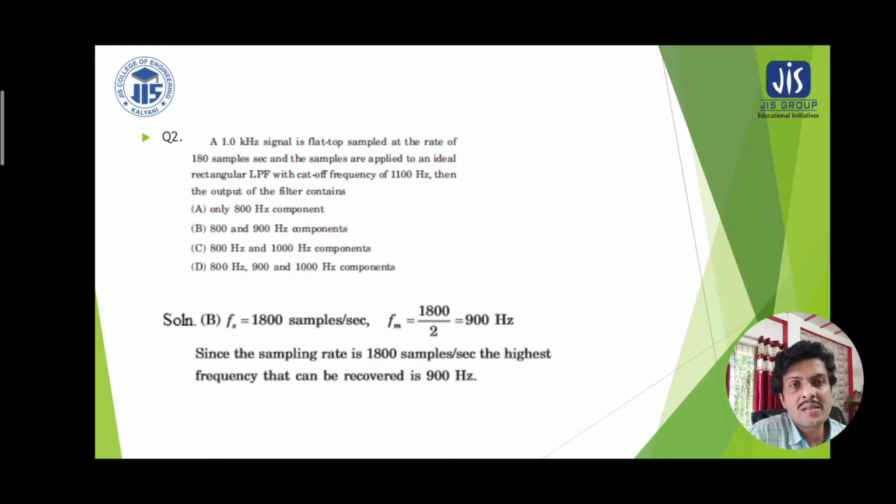Now again, since the sampling rate is 1800 samples per second, the sampling rate means the number of samples available in 1 second. The highest frequency that can be recovered is 900 hertz only, because when you are recovering the message frequency, you are extracting the information from the pulse modulation, and that is obviously 900 hertz, no other frequencies, because 900 hertz is the highest frequency available in the message. And with respect to the highest frequency of the message, the sampling rate is determined as a minimum of 2 times the message frequency.